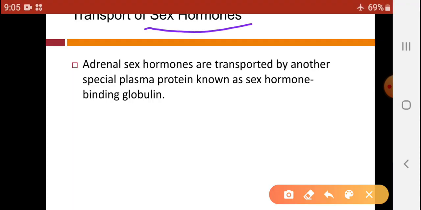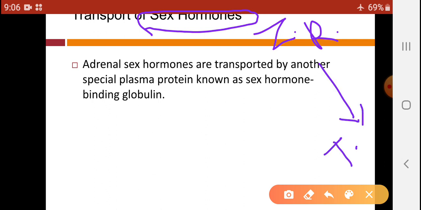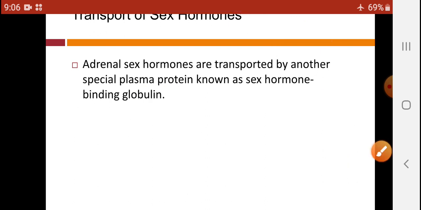So these sex hormones are secreted from zona reticularis, and they are transported toward the target organs with the help of special plasma proteins called sex hormone binding globulin. So this is about transport of adrenal cortex hormones.